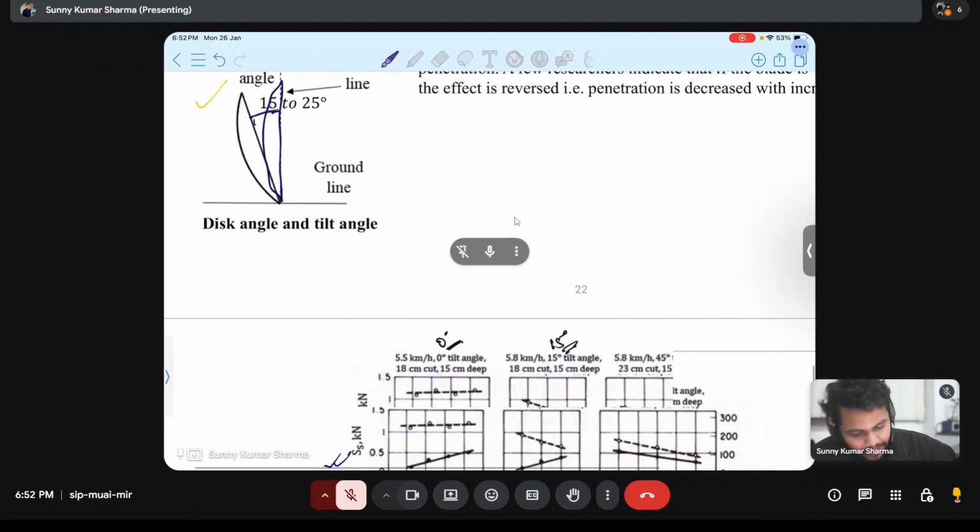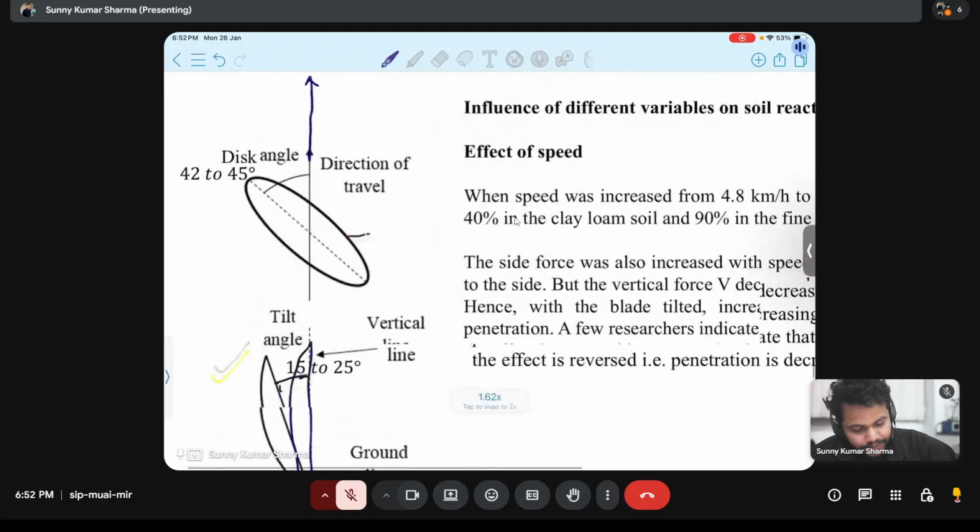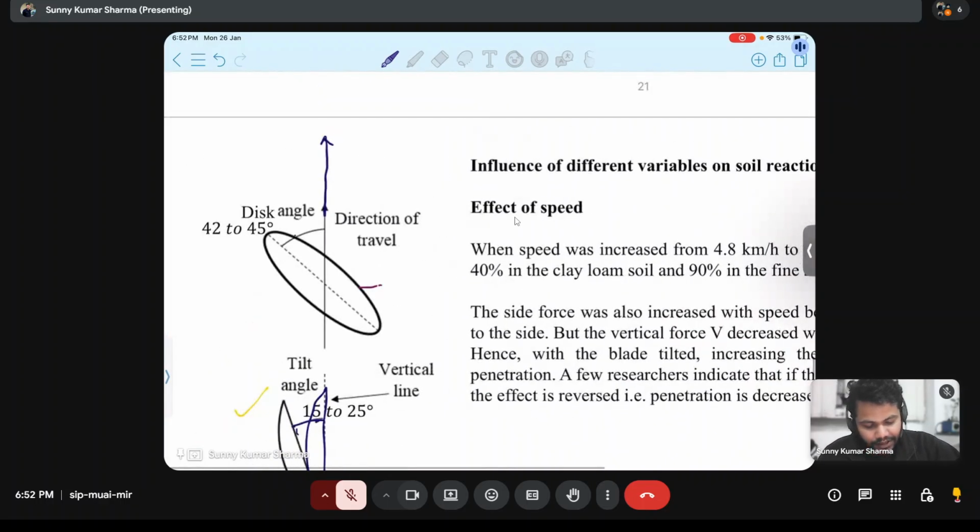Okay, I will explain. This is the disc plow. If the disc angle is very less, suppose 0 to 10-20 degree, in that case this will be my disc. This will be the disc plane. In that case, you can imagine that this is moving in this direction. This disc is moving, and it has two sides. This is the convex side. This is the concave side.